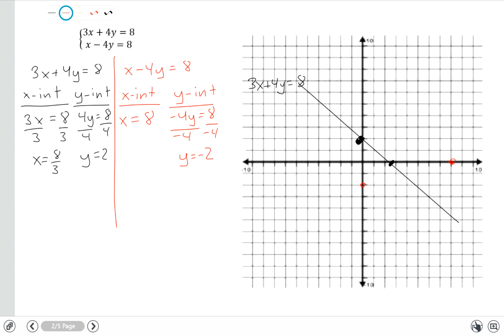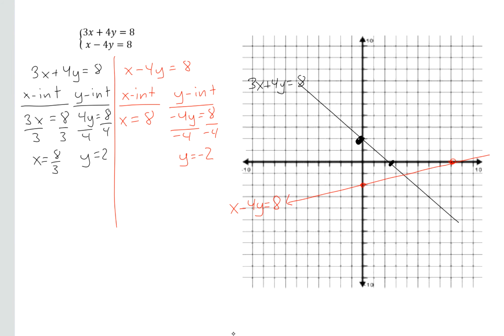Now that I have those 2 points, I can connect these to get the graph of my equation. So we now have the graph of the equation x minus 4y is equal to 8, also graphed on our coordinate plane.